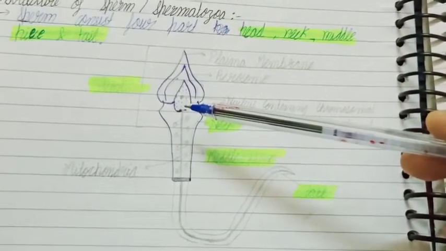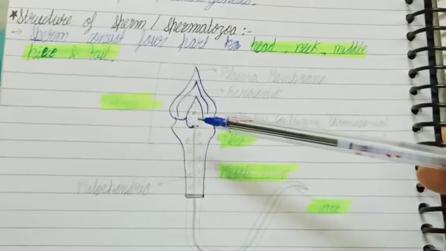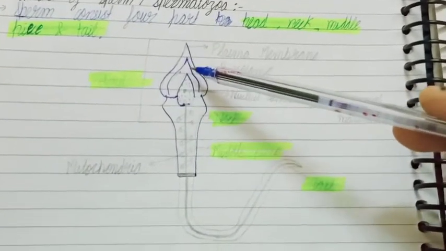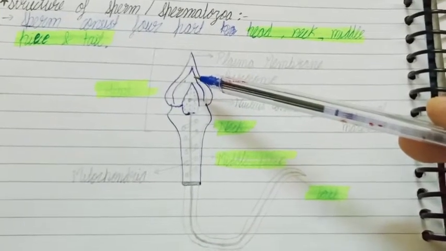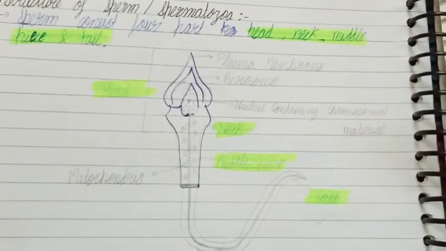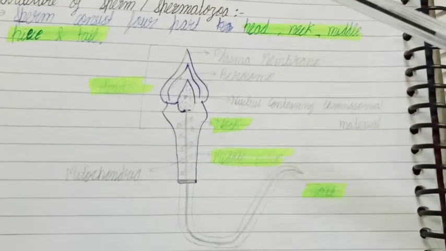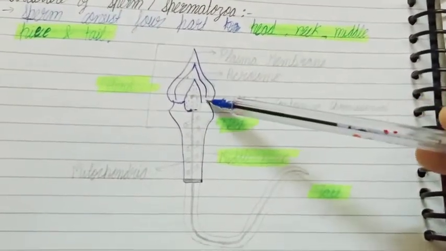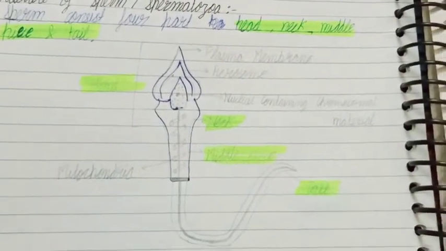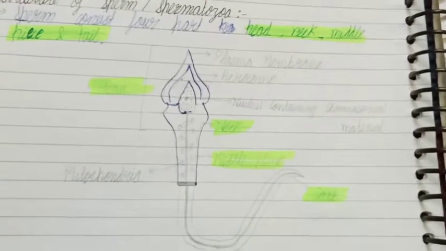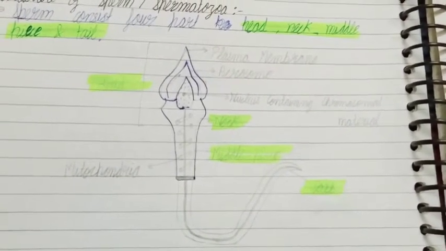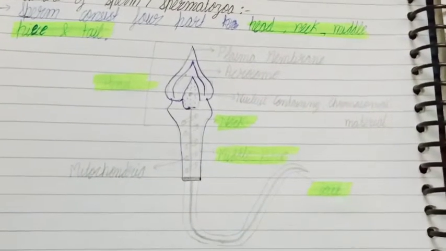The acrosome is formed from the Golgi body. This is the main point of the acrosome, that it is formed from the Golgi apparatus or Golgi body. It means in the normal cell there is a Golgi body or Golgi apparatus which helps to make the acrosome. It helps to penetrate the egg in fertilization. It means at the time of fertilization, because of the acrosome, the sperm can penetrate the egg or female gamete.